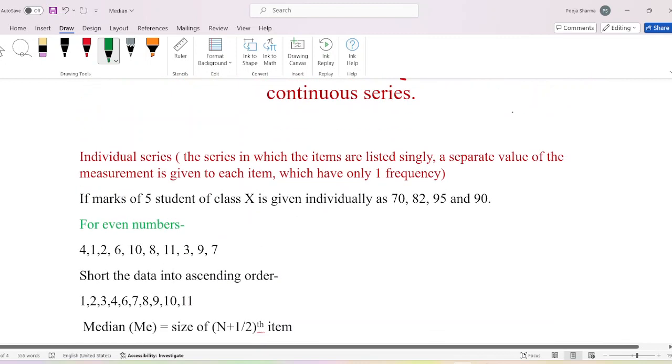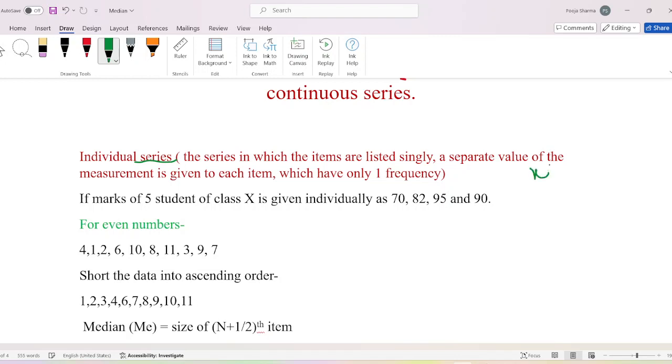Calculation of median in individual series, discrete series and continuous series. Individual series: the series in which the items are listed singly. A separate value of the measurement is given to each item which has only one frequency. It means that in individual series, only the value of x will be given.